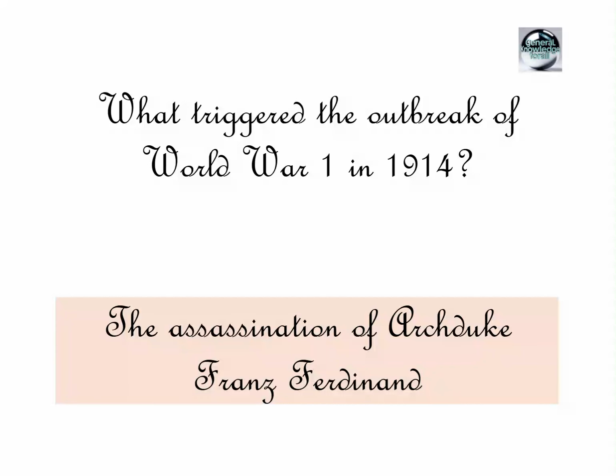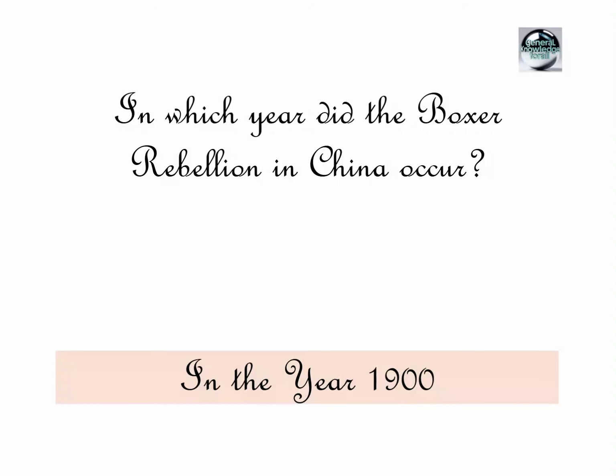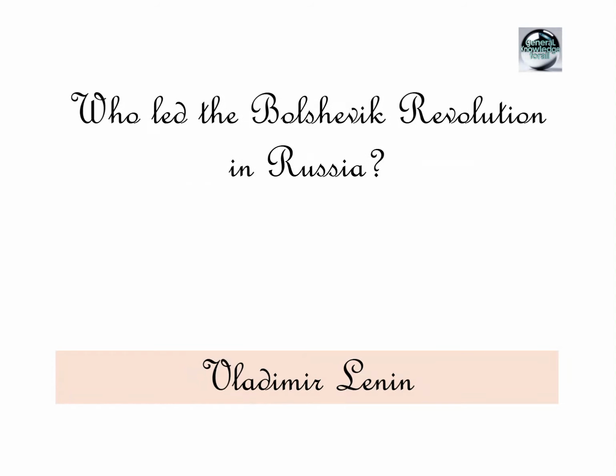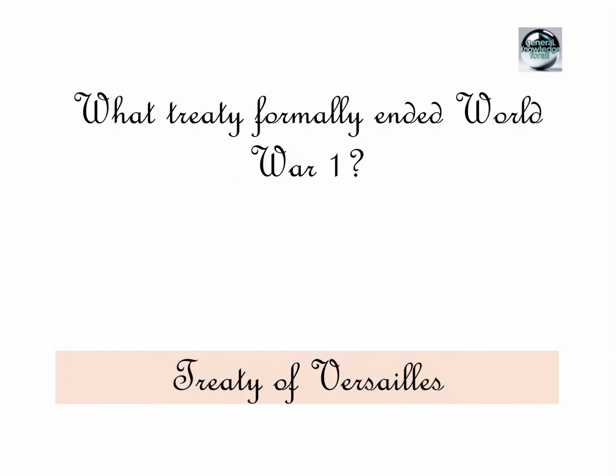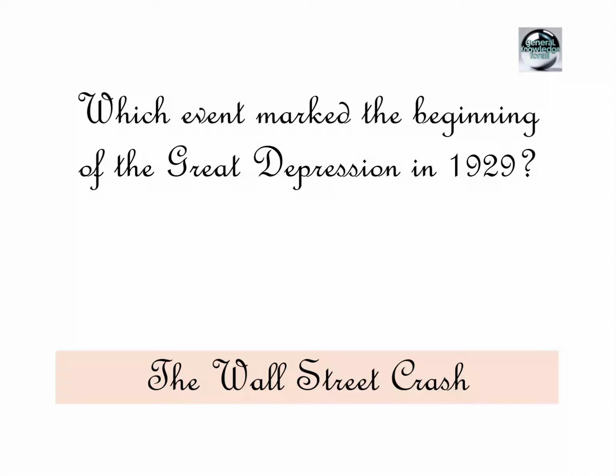What triggered the outbreak of World War I in 1914? The assassination of Archduke Franz Ferdinand. In which year did the Boxer Rebellion in China occur? In the year 1900. Who led the Bolshevik Revolution in Russia? Vladimir Lenin. What treaty formally ended World War I? Treaty of Versailles.